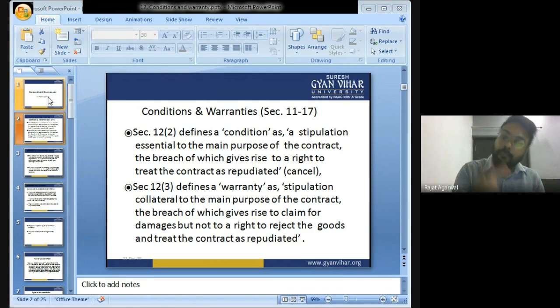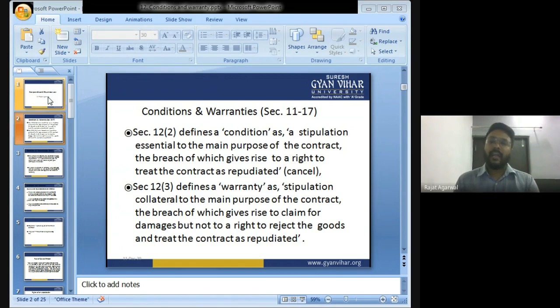Condition is the main purpose of the contract. The main purpose of the contract is that the shopkeeper will sell me an iPhone, and he has given me a Samsung. So this type of contract is treated as cancelled, and the shopkeeper now has to return me the money or give me an iPhone. What is warranty?